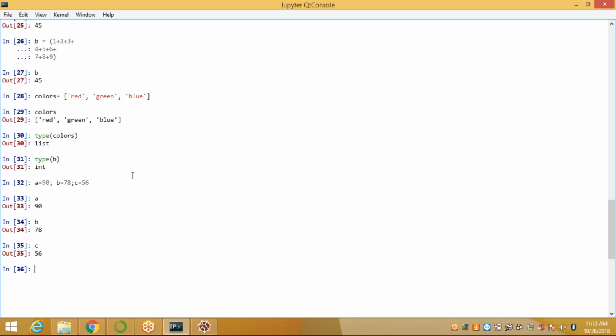Next, we'll use the Python indentation. Already I told you in the earlier class about indentation. Now we want to discuss what indentation is. In most programming languages like C, C++, Java, they use braces to define a block of code.